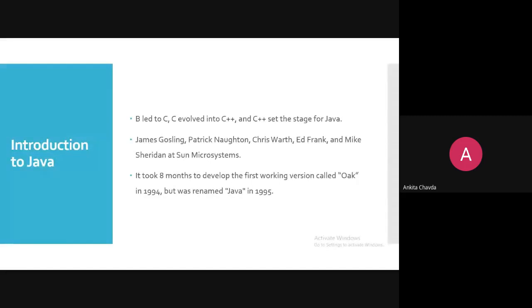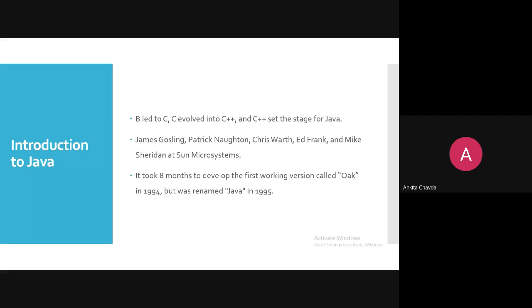He was the main person who developed this language, and the supporters were Patrick Naughton, Chris Warth, Ed Frank, Mike Sheridan. These people developed this language at Sun Microsystems, and nowadays Sun Microsystems has been acquired by Oracle, in 2010, I think.